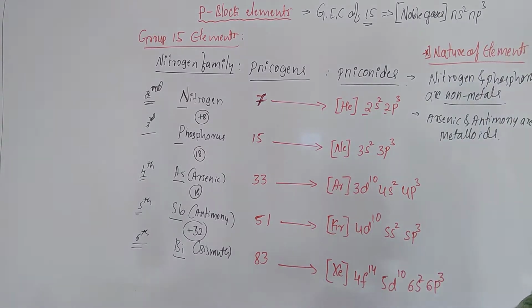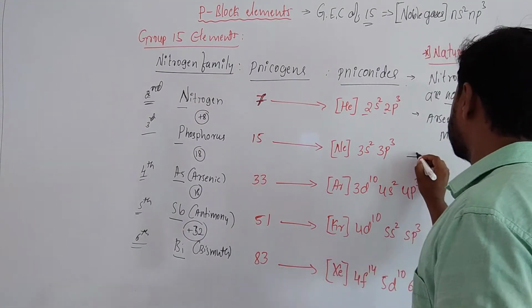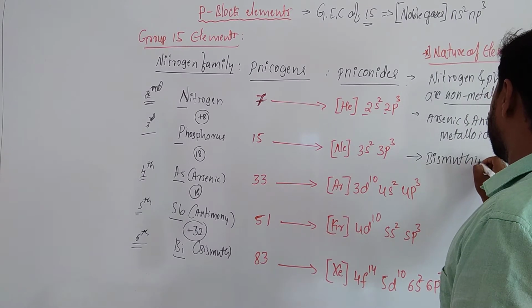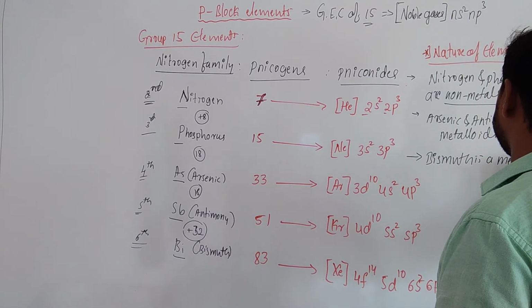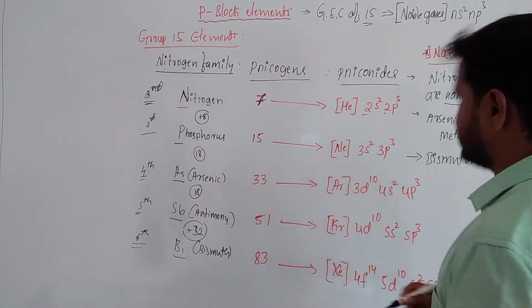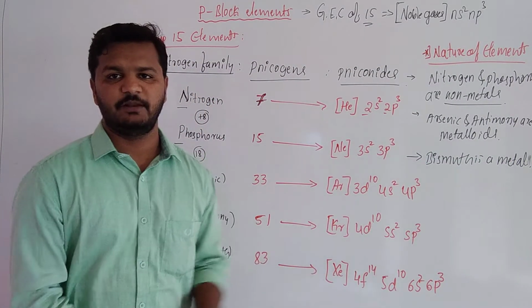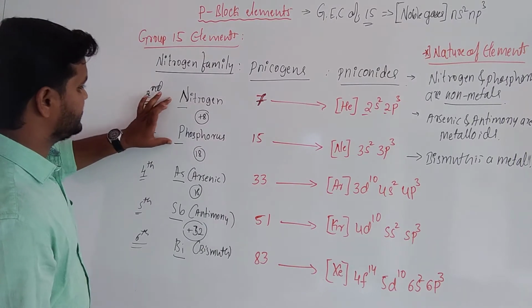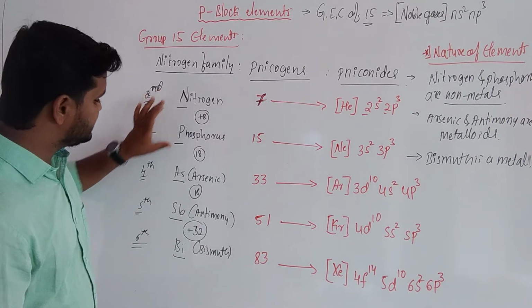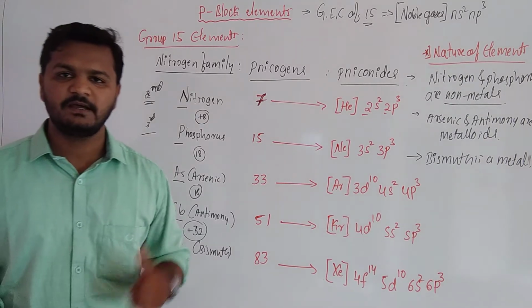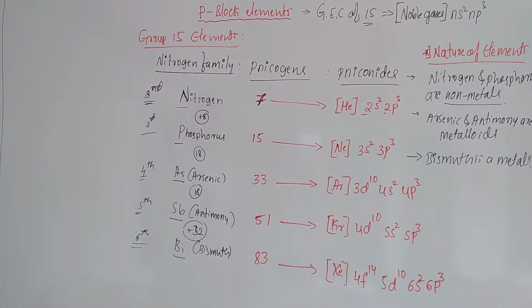And lastly, bismuth is a metal. This is about the nature of the elements: nitrogen and phosphorus are non-metals, arsenic and antimony are metalloids, and the last one, bismuth, is a metal.